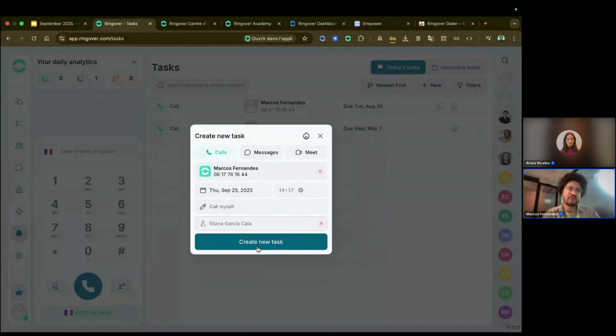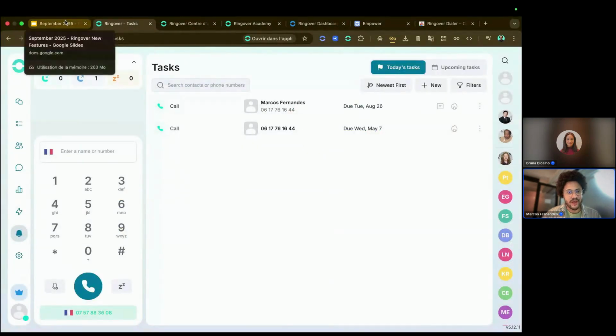It's going to appear for the user that you assign the task to. So if I assign the task to Eliana, this task will appear in Eliana's board. So this is also a new feature that you have in the web app.